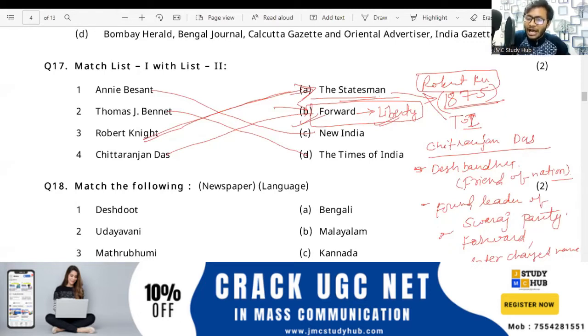Chitranjan Das is associated with, right? Chitranjan Das was associated with. They can also ask you the Forward newspaper changed its name to, and the option can be given to that. You have to remember that it's Liberty. So they can also ask you that Deshbandhu was popularly known as what? So you can answer the Friend of Nation or the Deshbandhu.